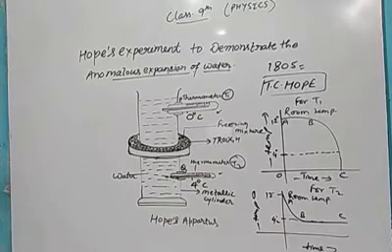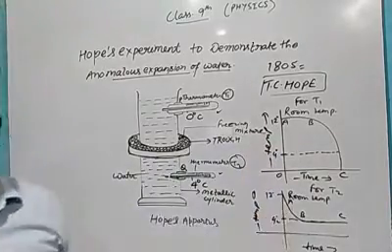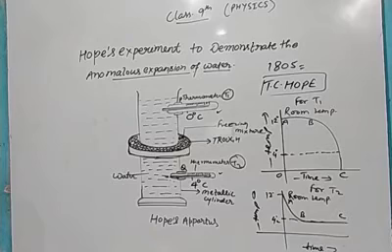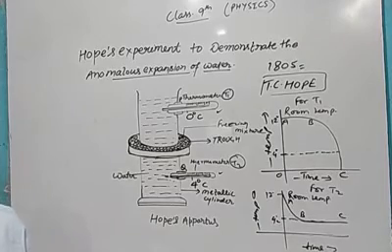We can say it is at 12 degree centigrade, which is indicated by the point A at room temperature. As the freezing mixture cools the water in the central portion of the cylinder, the water contracts and its density increases. Consequently, the cool water sinks to the bottom.